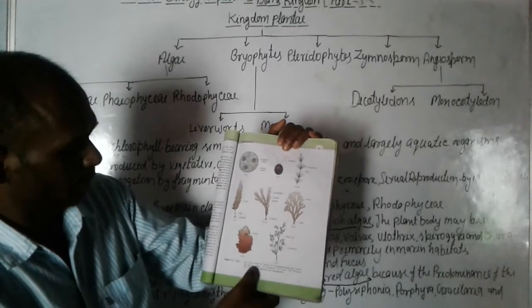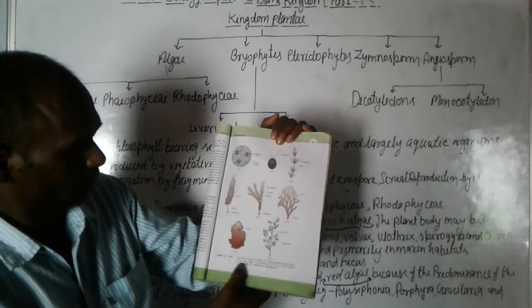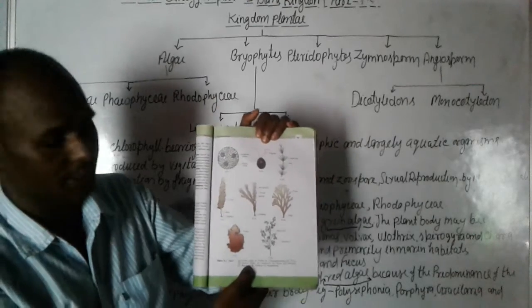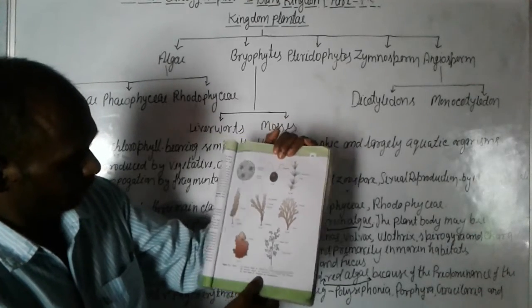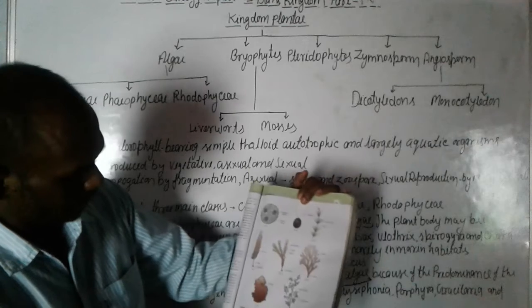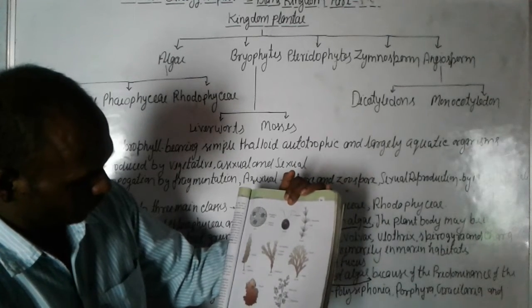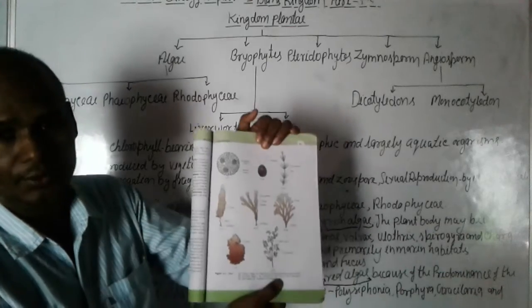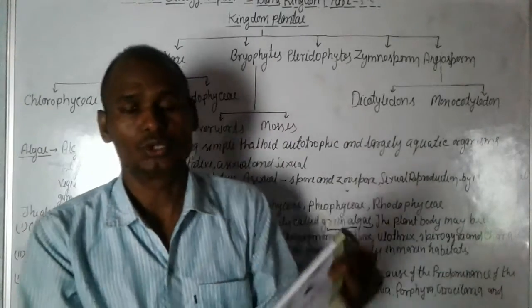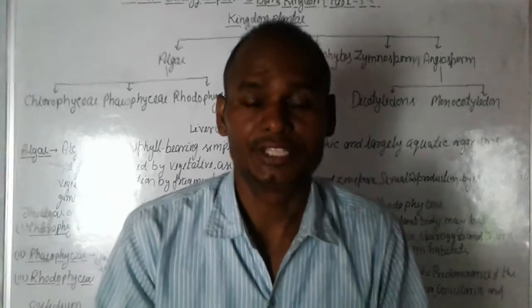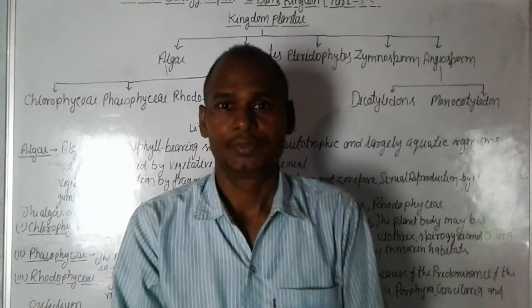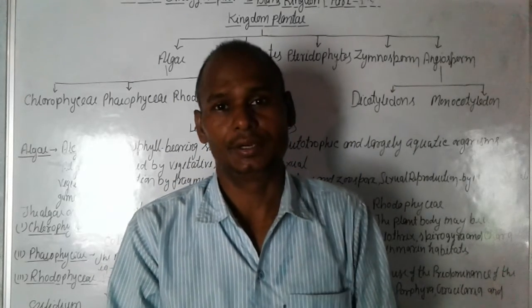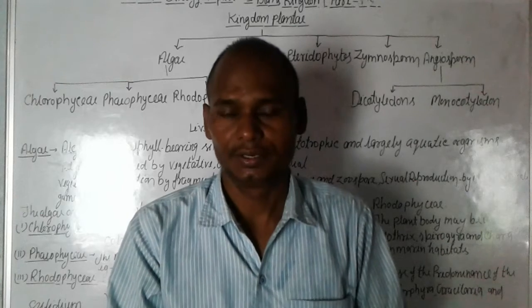And red algae: Porphyra and Polysiphonia. So this is the classification of algae and their characteristics.